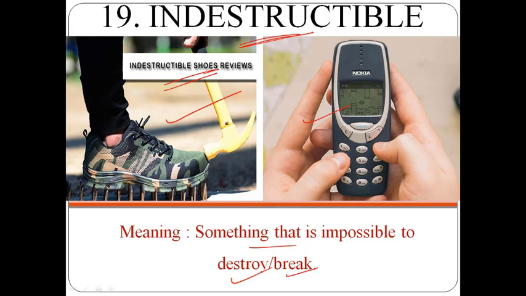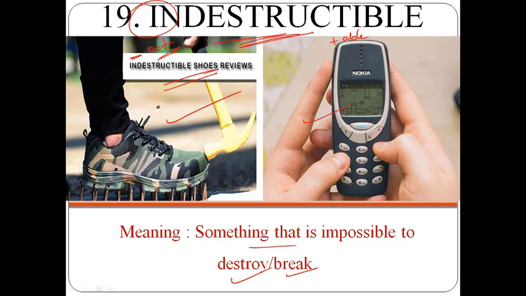So how to remember the meaning of this word? "In" is there, so it is a prefix, something like not. Destructible is there; I'm just taking destruct plus able. Destruct plus able is there, so not destructible. So I made a statement: something that cannot be easily destroyed. So this is how we can remember the meaning of this word.